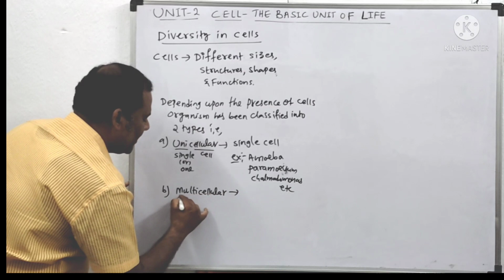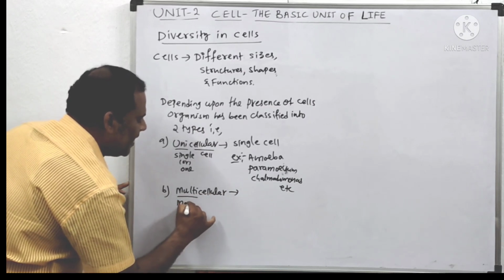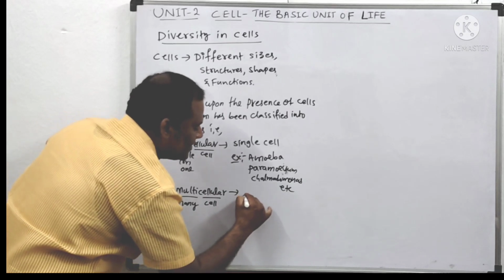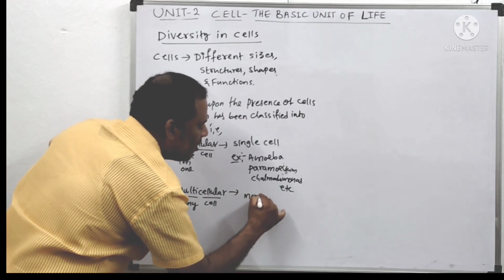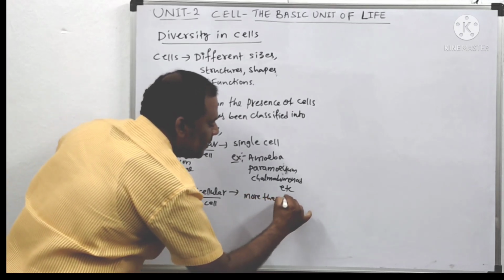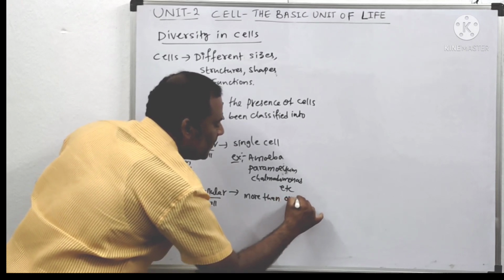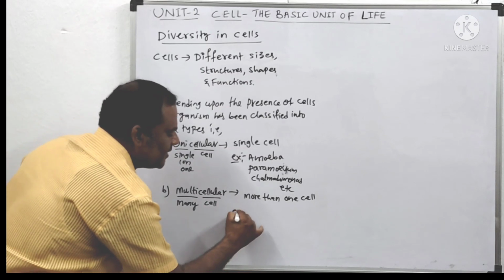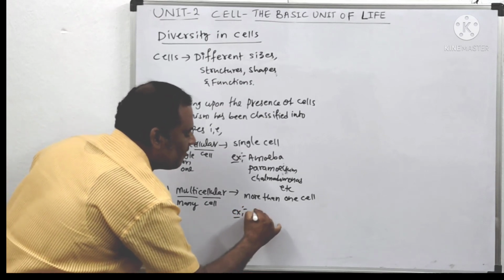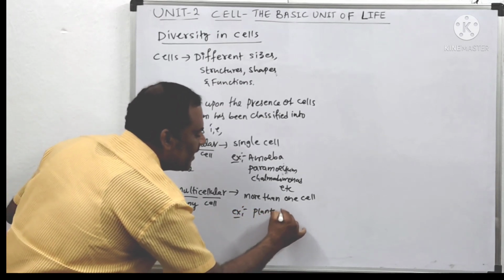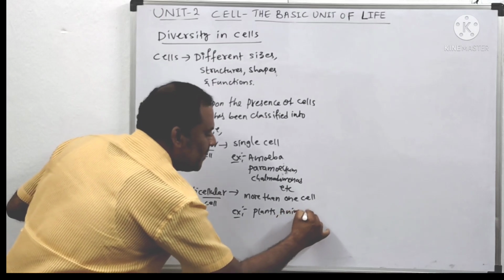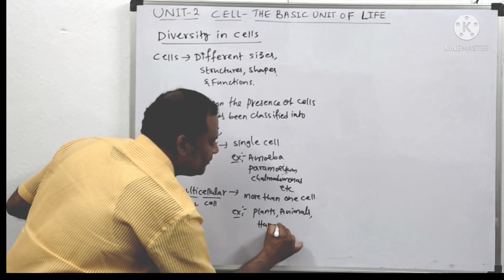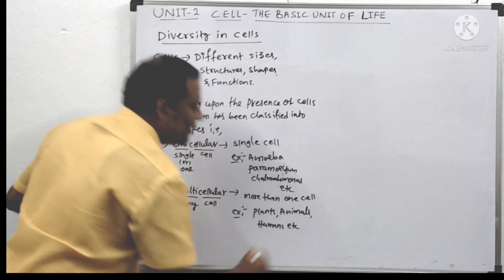Multi means many. Cellular means nothing but cells. That is, organisms which are made up of more than one cell are called multicellular organisms. Examples are plants, animals, human beings, even we also come under this.